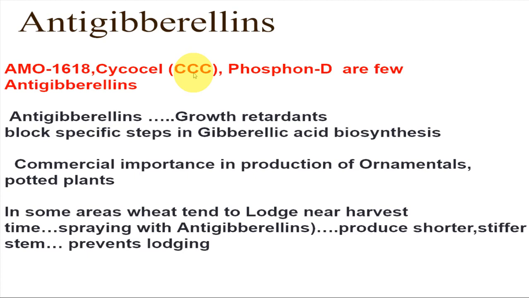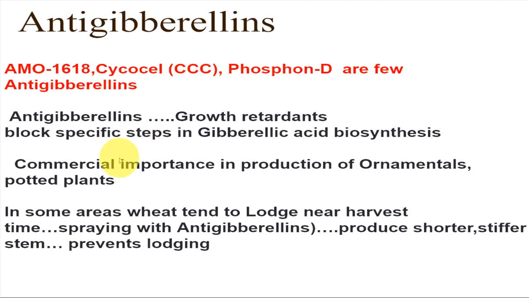Although it seems they are harmful, no, they also show commercial importance in the production of ornamental potted plants, because ornamentals or cut flowers should not grow too tall, otherwise they don't give any aesthetic look. So when we use anti-gibberellins in these potted ornamentals, they remain dwarf and they look beautiful. So this is one aspect of anti-gibberellins.